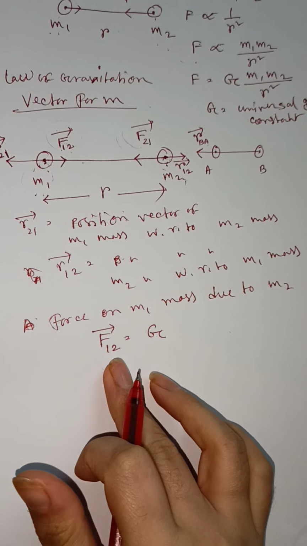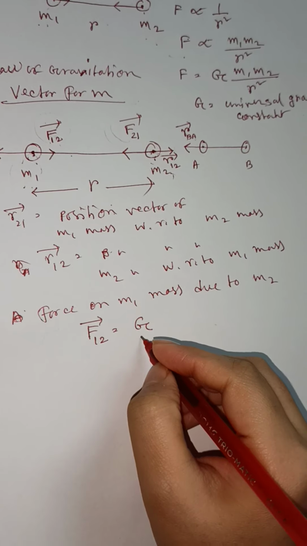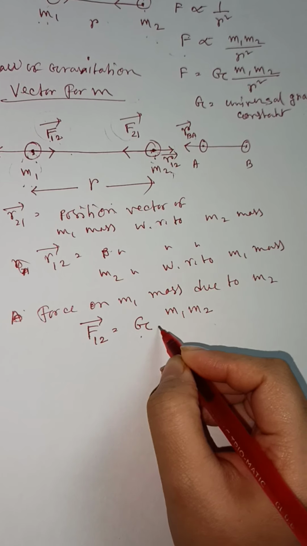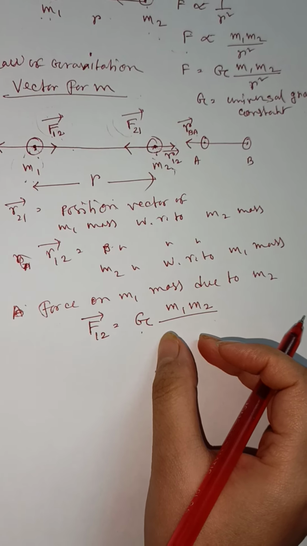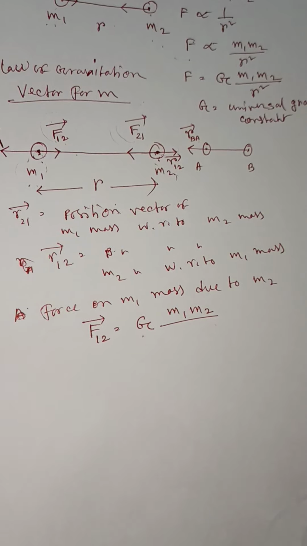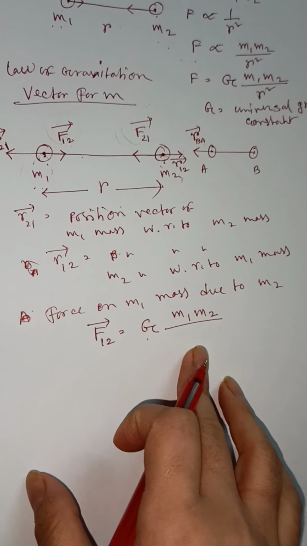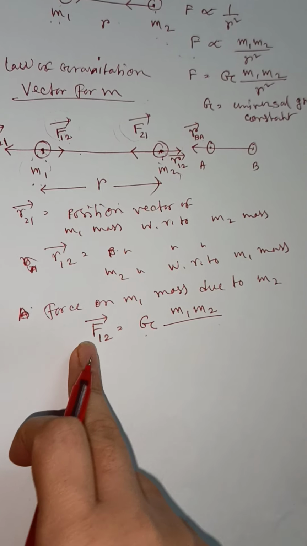So from Newton's gravitational law, the magnitude will be G, capital G, into the product of masses, m1 m2, and the position vector of a mass. Here I am going to find the force on m1 mass, right?